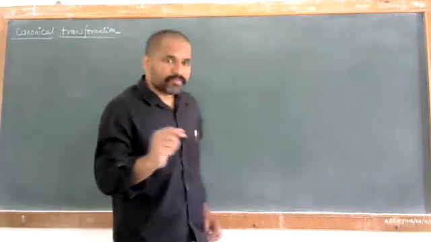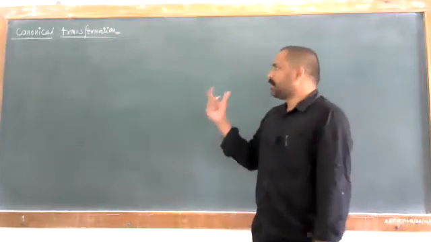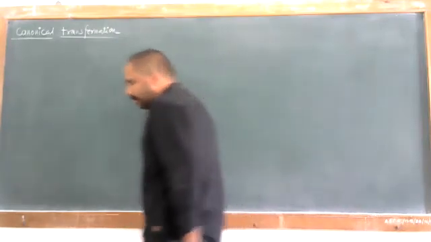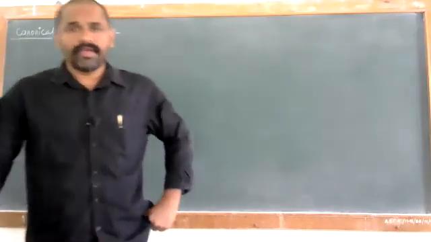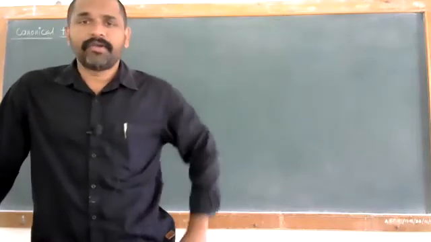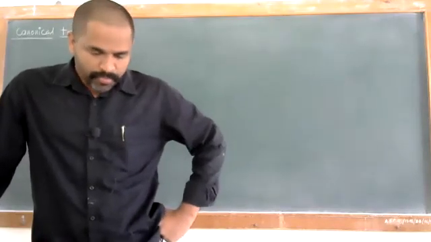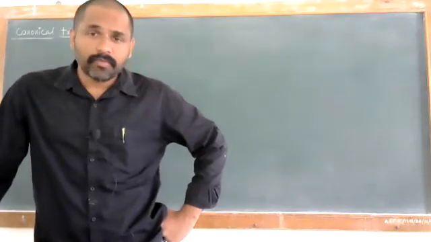The canonical transformation is one part, and the Poisson's bracket is another part. In the last chapter, we looked at the Lagrangian and the Hamiltonian formulation. So, we'll just have to look at the equations of motion.